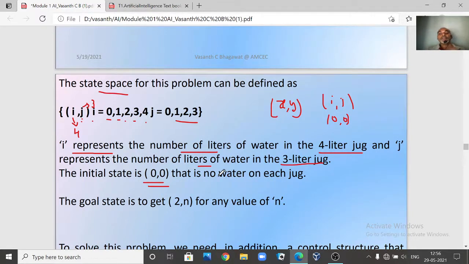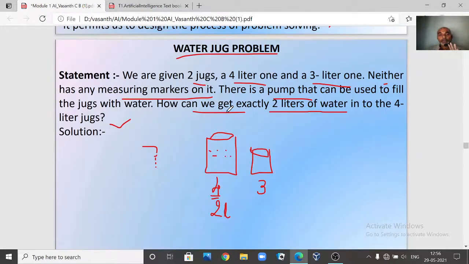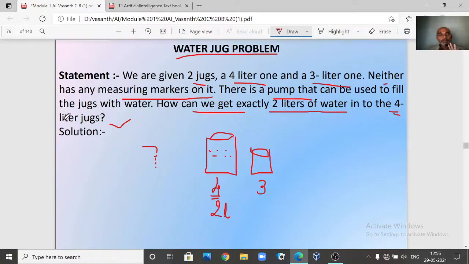Then what is your goal state? What is the problem telling? It says that exactly in the 4-liter jug you have to get exactly 2 liters of water, so 2 comma. Nothing is told in our problem about the 3-liter jug. The problem only asks how we can get exactly 2 liters of water into the 4-liter jug.